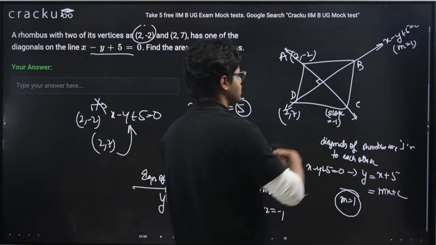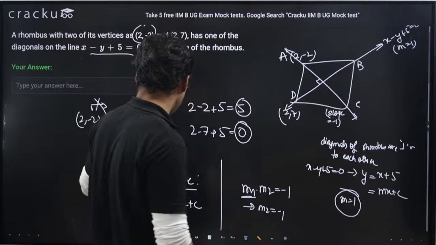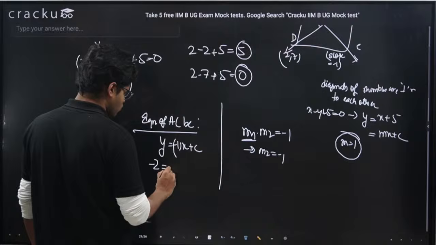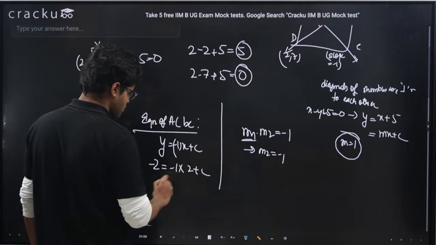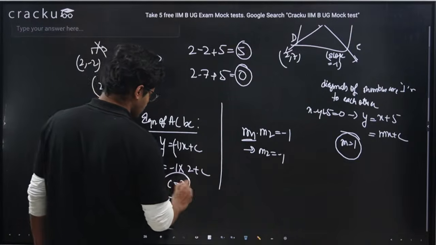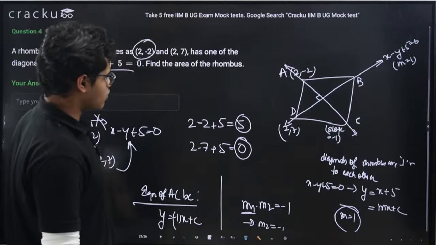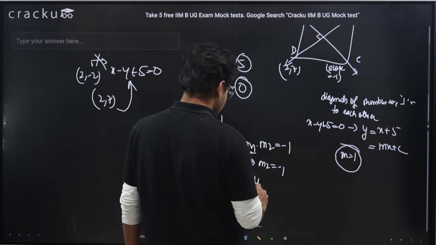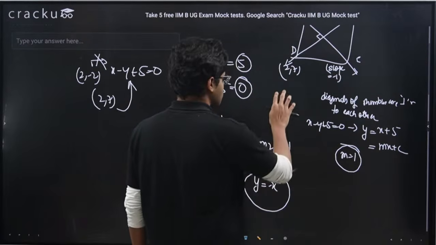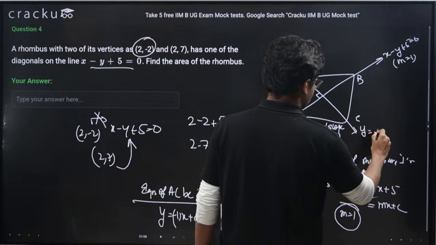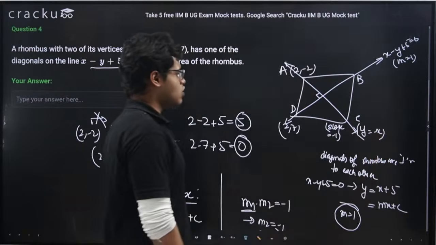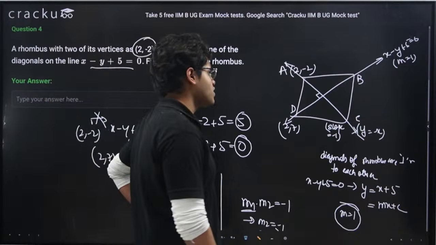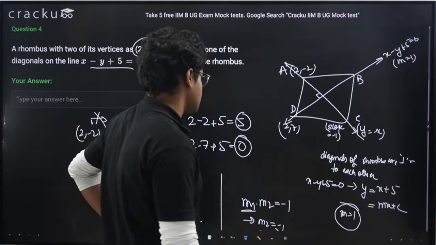Now this line is passing through (2, -2), which means I can write -2 = -1 times 2 + c. From here I can write c = 0. So if c = 0, the equation of this diagonal is y = -x. So I have got the equations of both the diagonals. One diagonal equation is x - y + 5 = 0. The other diagonal equation is y = -x.